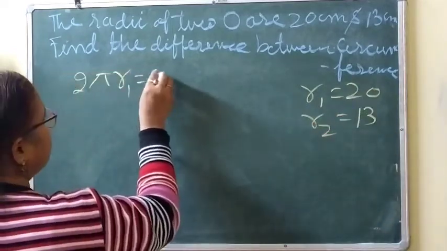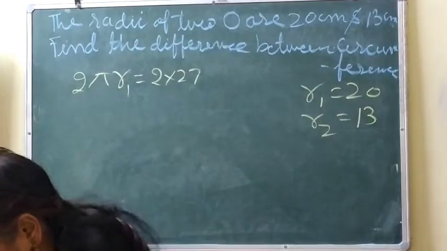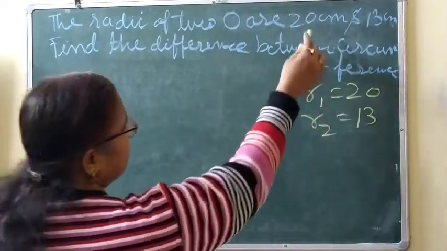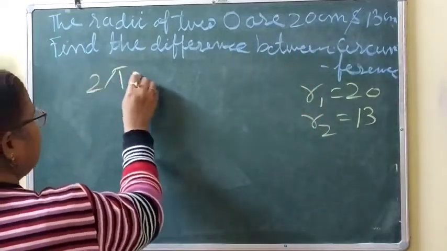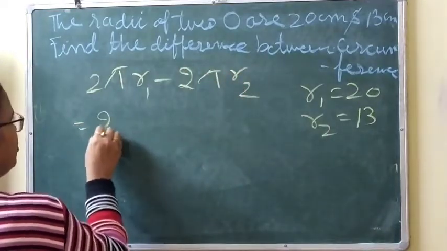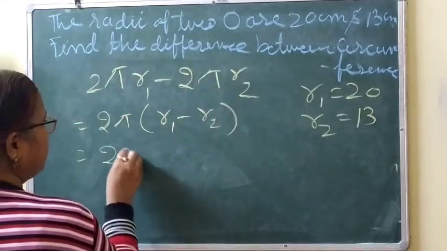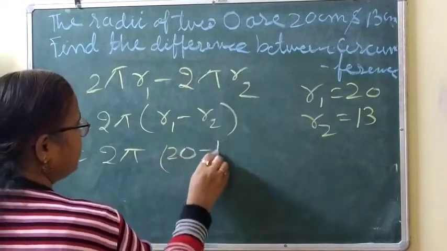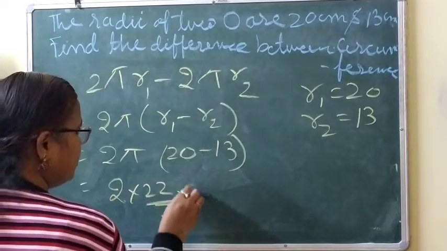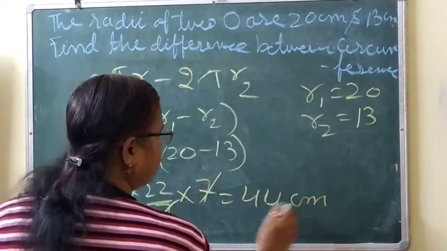Clear? So 2 pi r1 means 2 into pi. The difference between the circumference, this one is greater, so we can write 2 pi r1 minus 2 pi r2. 2 pi is common. What is in the bracket? r1 minus r2, that is 20 minus 13. So we can write 2 into 22 by 7 into 7. 7 cancel, 44 centimeter is the answer.